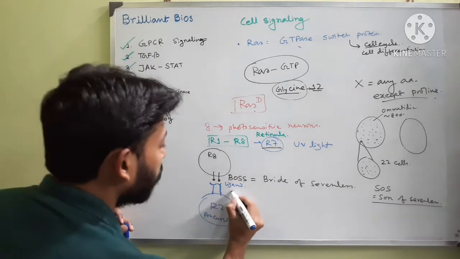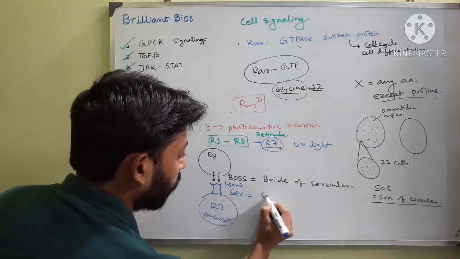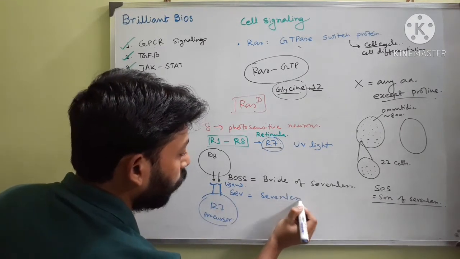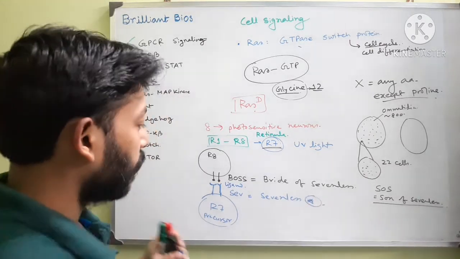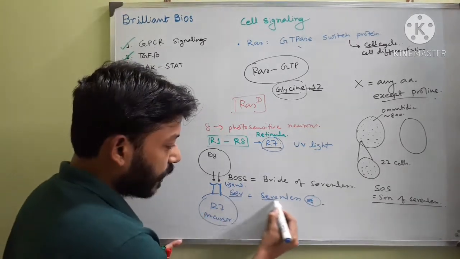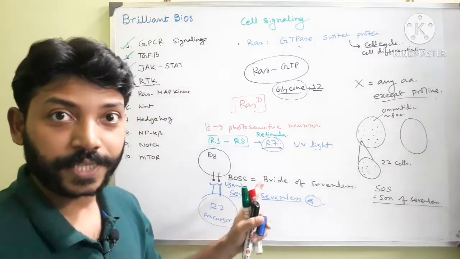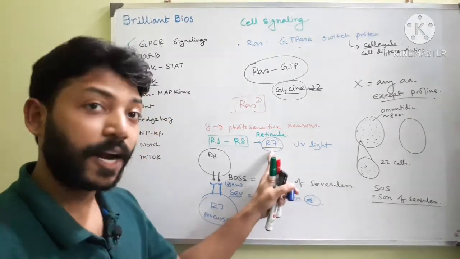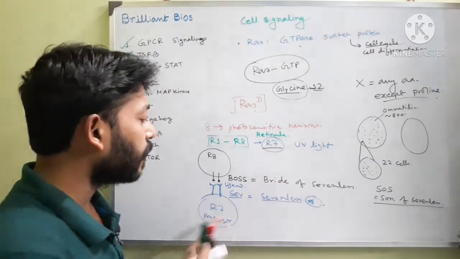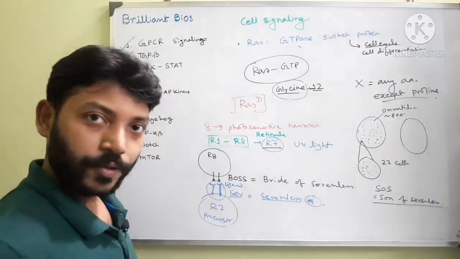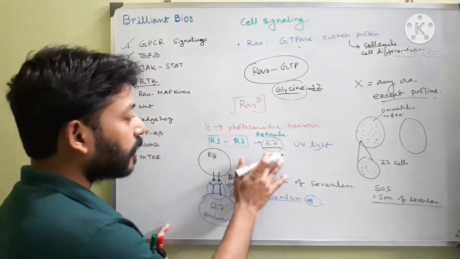This receptor is called sevenless. The sevenless protein actually helps develop R7, but if there is any mutation in it, then R7 will not develop.